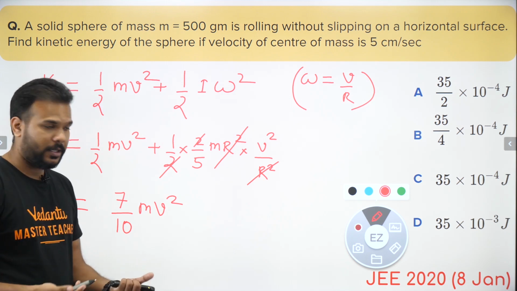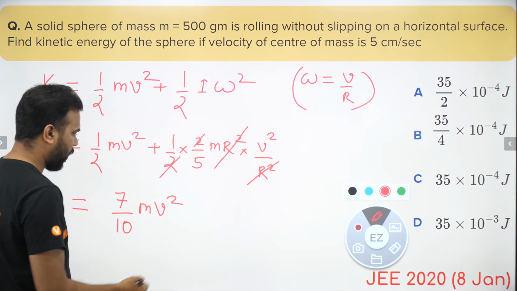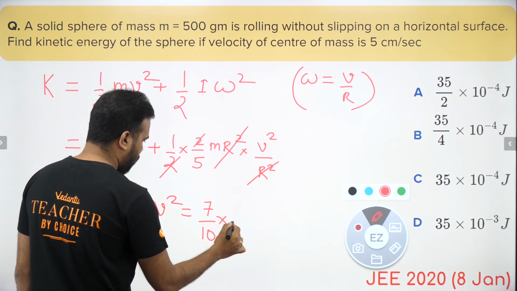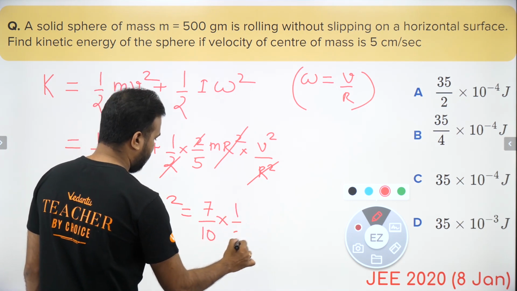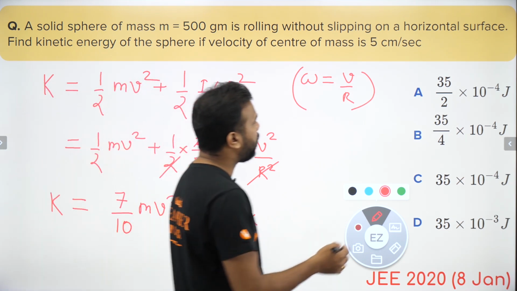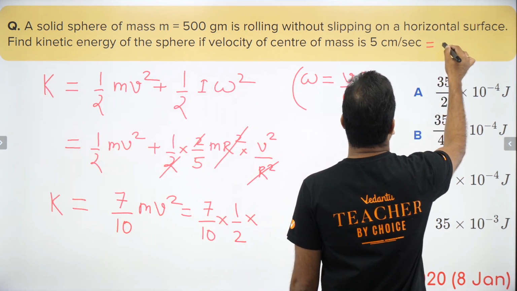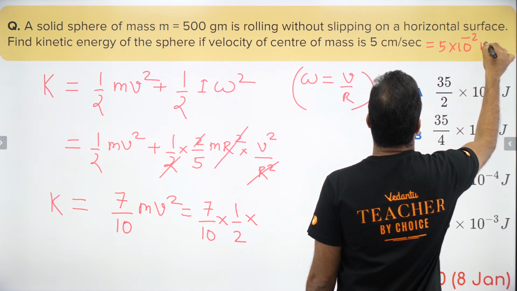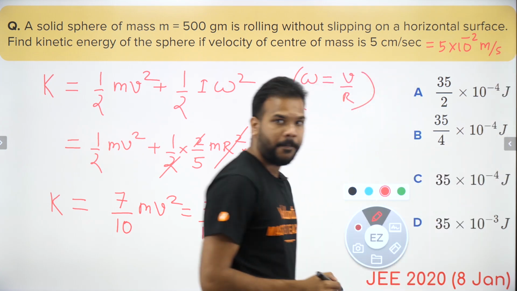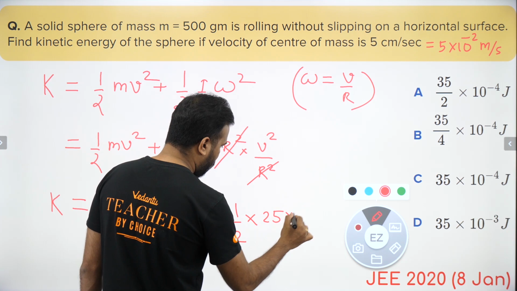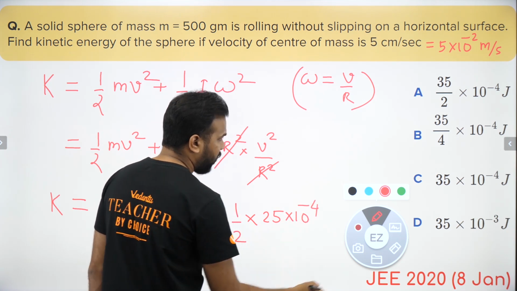All I have to do now is to put the value of mass and the speed. So let's do that. 7 by 10, mass is 500 grams, let's write it as half a kg, and velocity is 5 centimeters per second, which means what? It is 5 into 10 to the power minus 2 meters per second, and when you square it, it will come out to be 25 into 10 to the power minus 4.